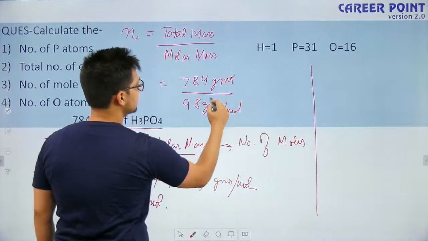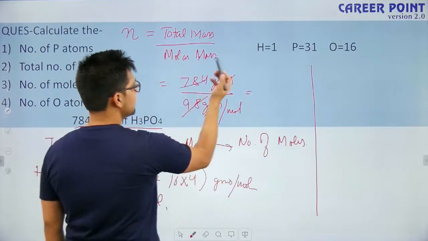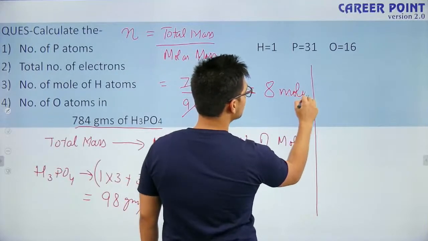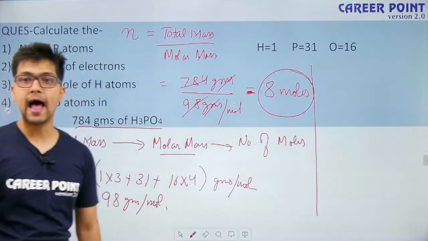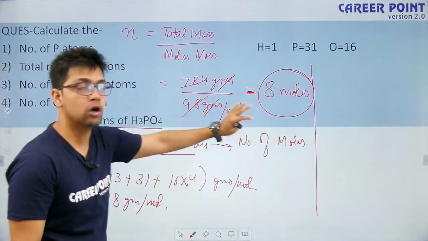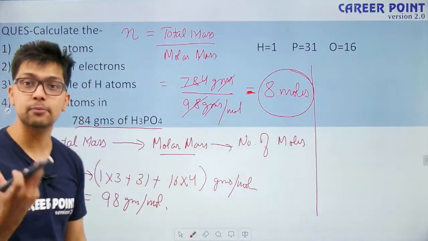Grams and grams get cancelled, the answer will come in moles, and this value is close to 8. So how many moles of molecule do I have? I have 8 moles of H3PO4.